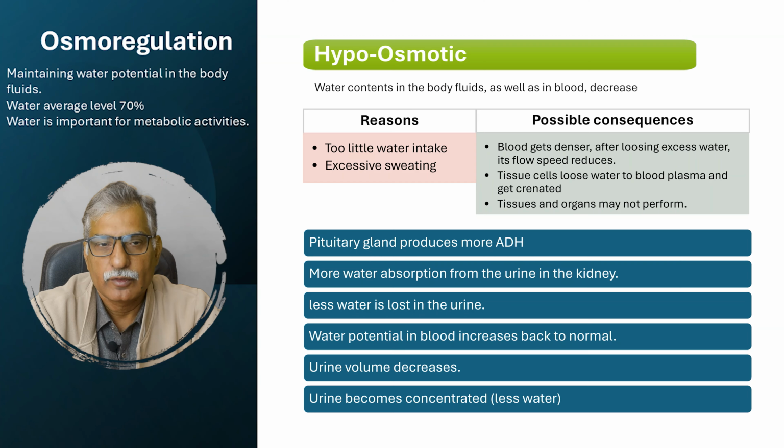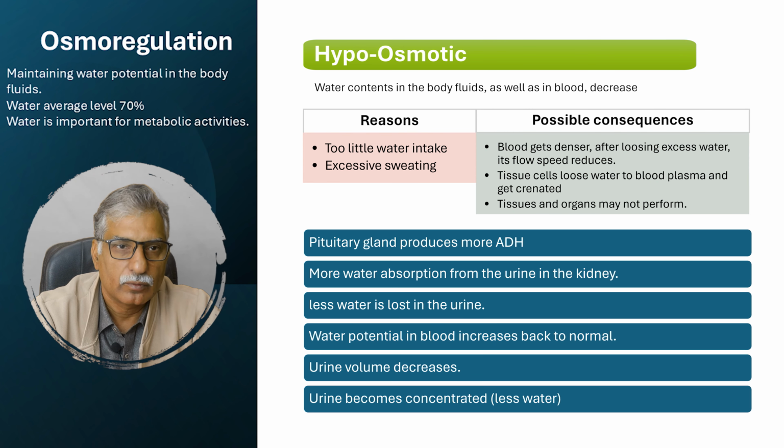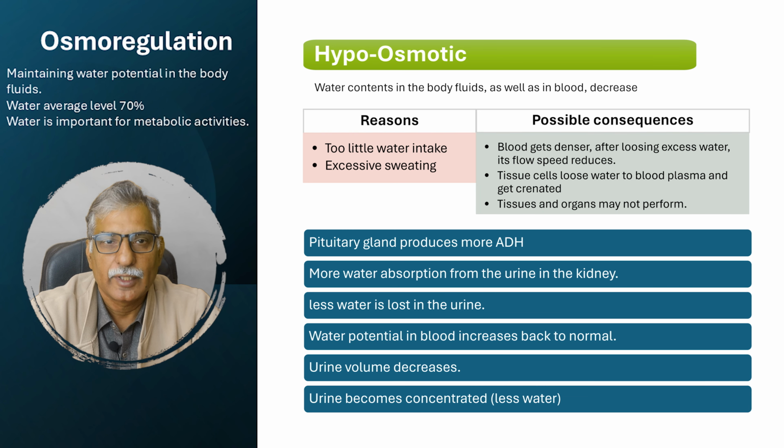Now consider two conditions of water level. The first condition is that the body is running short of water. In that case, if there is a low water potential in the body, tissue fluid will fetch